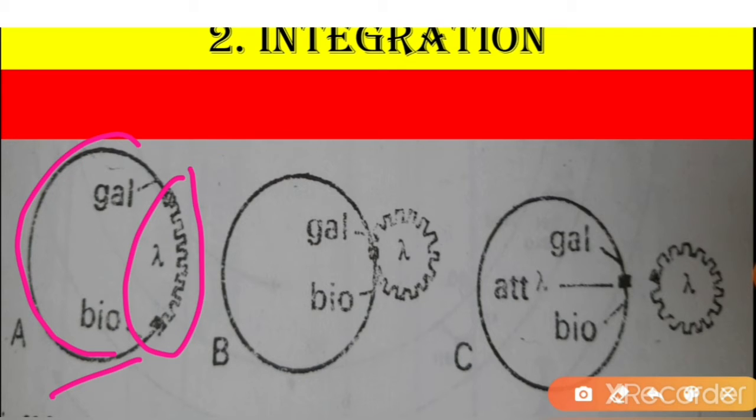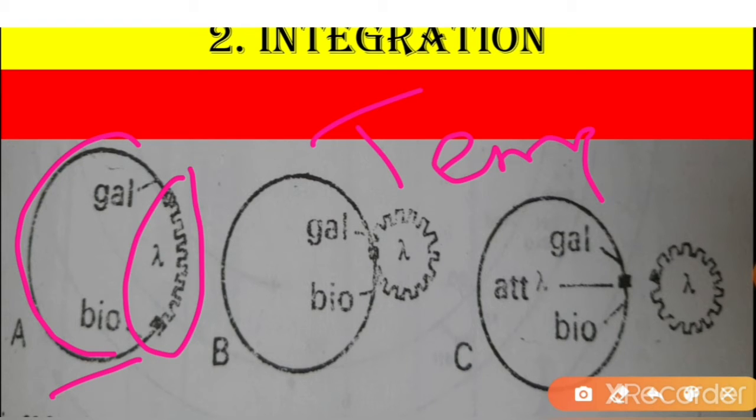When the viral DNA becomes a part of the host DNA, it behaves like a gene on the genetic map of the host. It replicates along with the host chromosome and is inherited in the same way as bacterial genes. In the prophage condition, the virus exists in harmony with the host and is non-infectious in nature. Since the lambda prophage normally exists in this condition, it is called a temperate phage. That we know. What is the meaning of temperate phage?